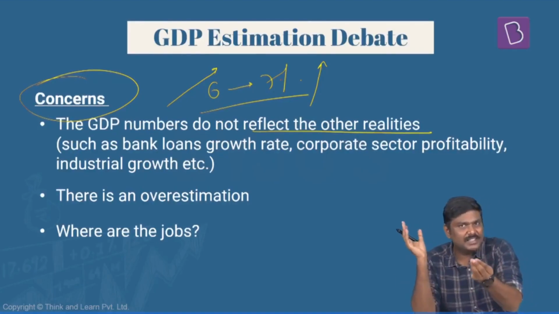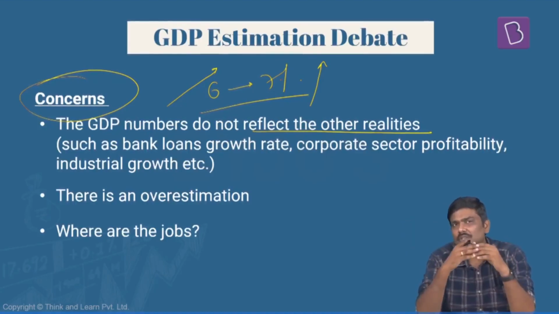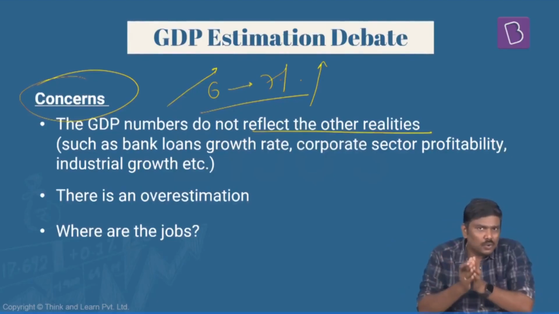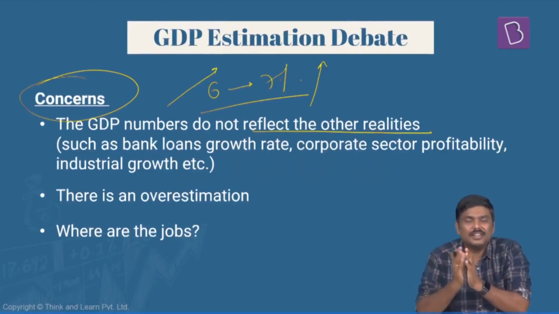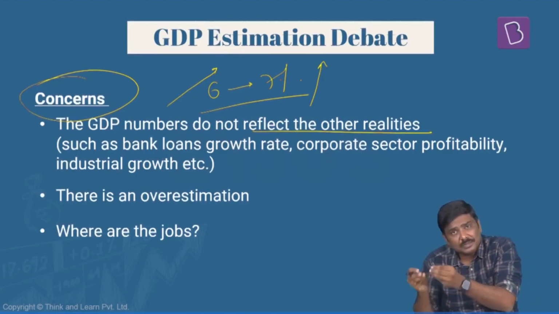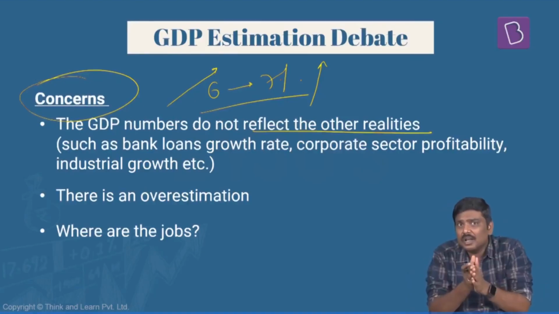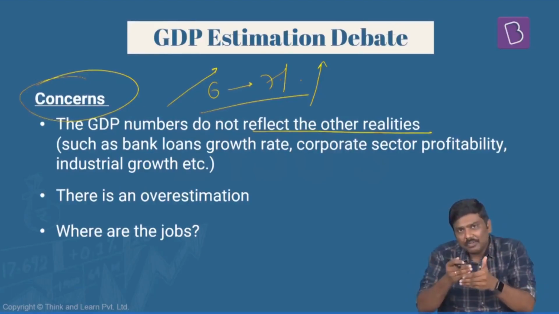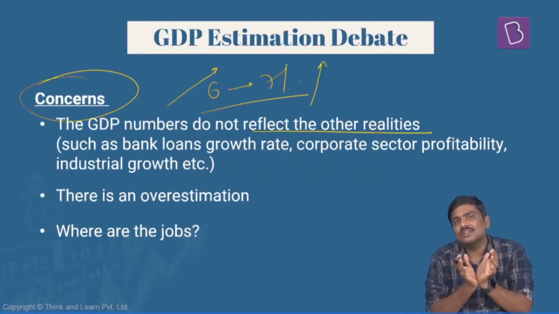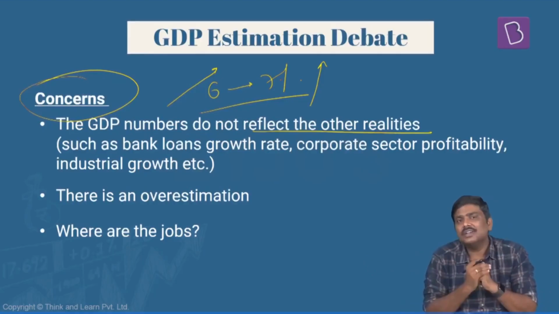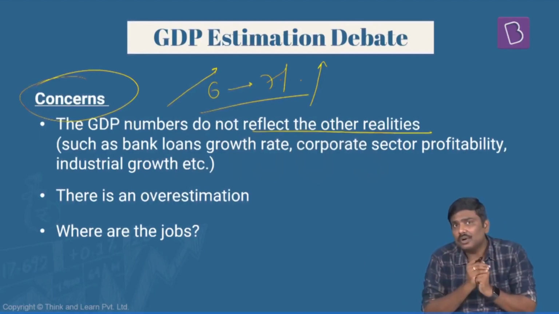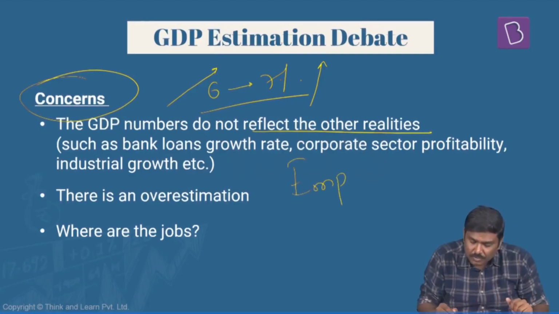If GDP is increasing, let's say by 7%, it simply means what? The total market value of goods and services has increased. The production has increased. So don't you think when the production increases like this in the market, the total amount of profits earned by these companies should increase? The repayment of loans to the banking sector should also increase. To produce more goods and services, you'll require more electricity. So demand or consumption of electricity must also increase. And more importantly, employment should also be generated.